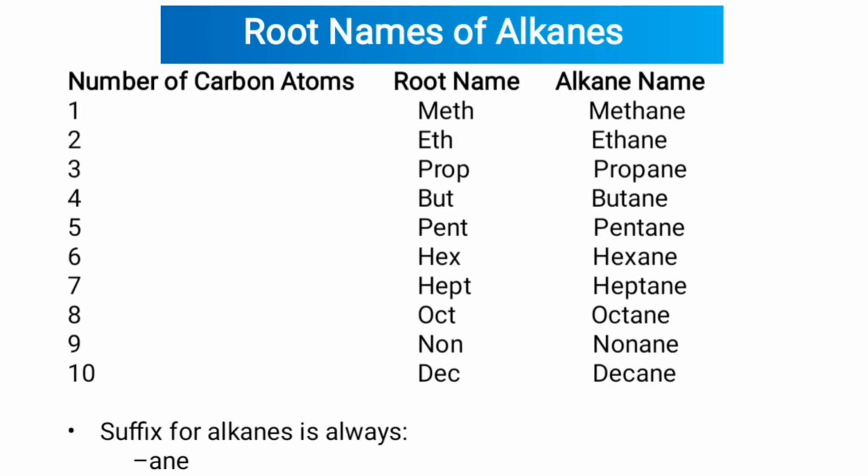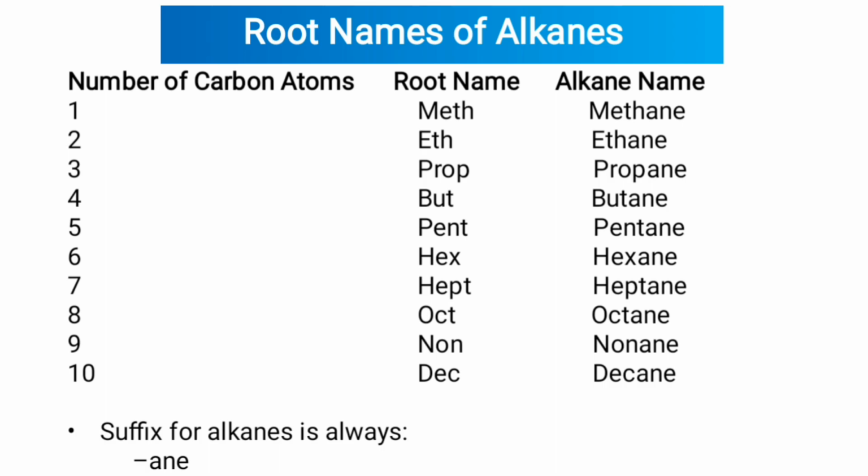Number of carbon atoms 7: root name is hept, alkane name is heptane. 8: root name is oct and alkane name is octane. 9: root name is non, alkane name is nonane. And 10: root name is dec, alkane name is decane.